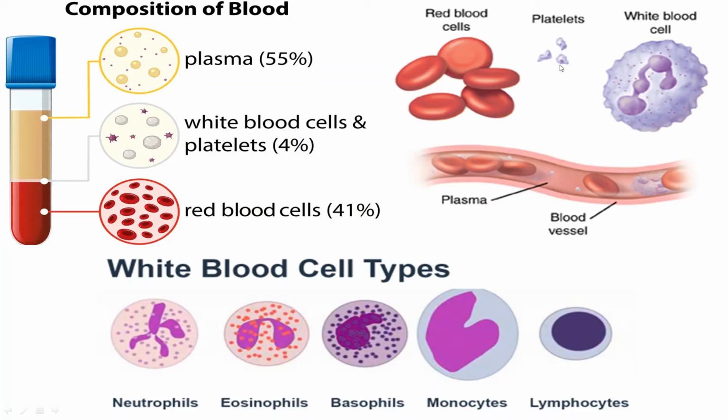Platelets, red blood corpuscles and white blood corpuscles. The composition of blood contains maximum plasma, 55%. And out of the 45%, 41 is RBC. After plasma, next come RBC, which are numerous in number. And then it is 4% only platelets and white blood cells. So these three are the blood corpuscles.